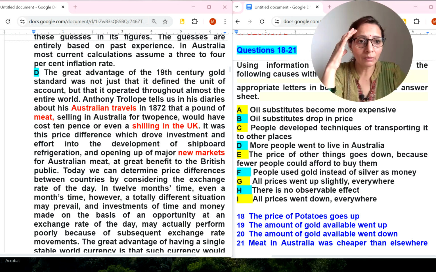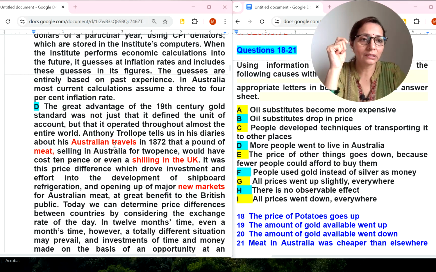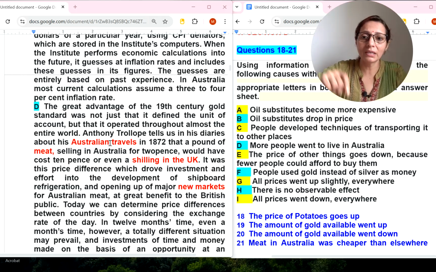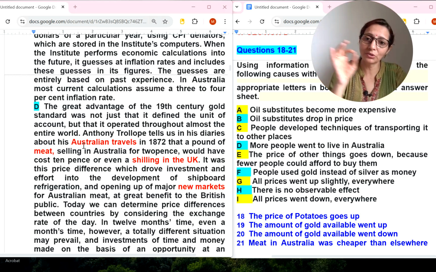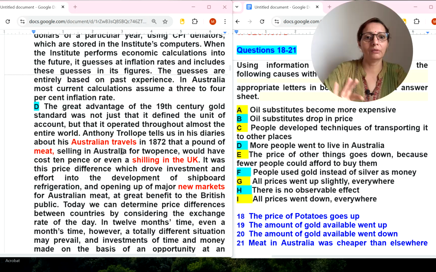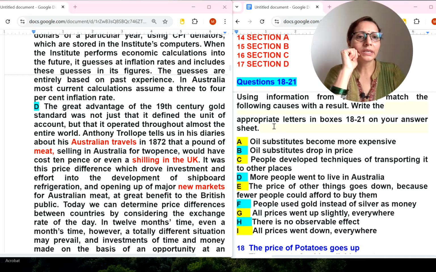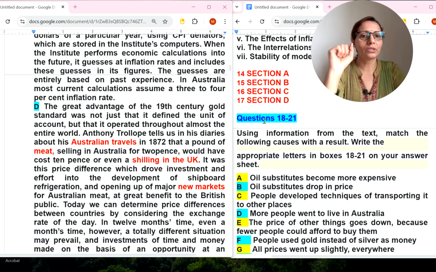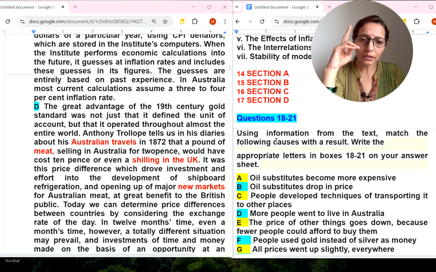I am not a computer, so that's why I underline the keywords. If you are doing it on a computer, then you can always highlight some important keywords that will be useful. How it is useful, I will tell you. So here, second type of question, let's read the instructions, then I will explain. Using information from the text, match the following causes with the result.